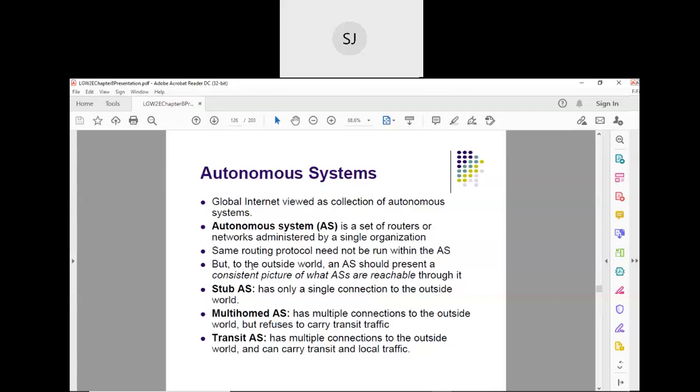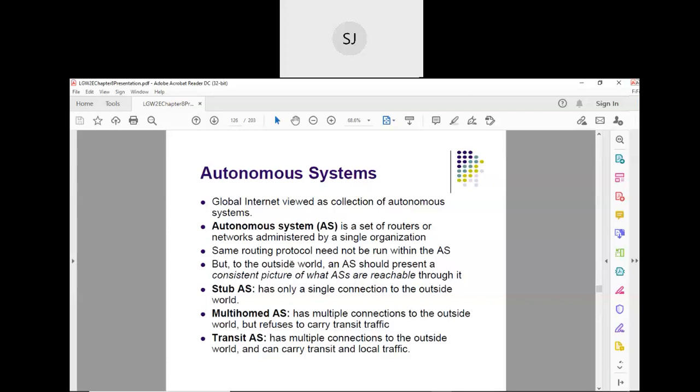But as far as the outside world is concerned, visualize one autonomous system connected to another autonomous system, connected to yet another. The global Internet is an interconnection of different autonomous systems.